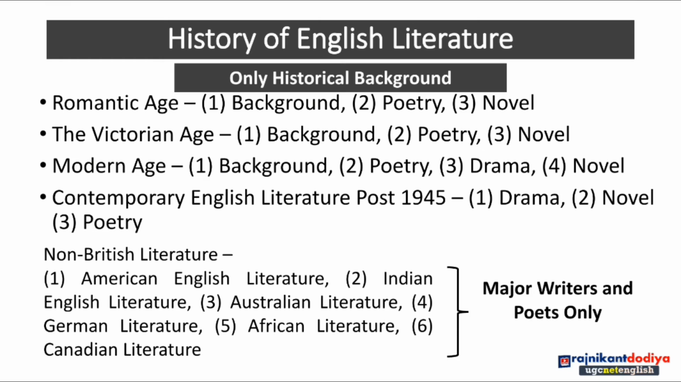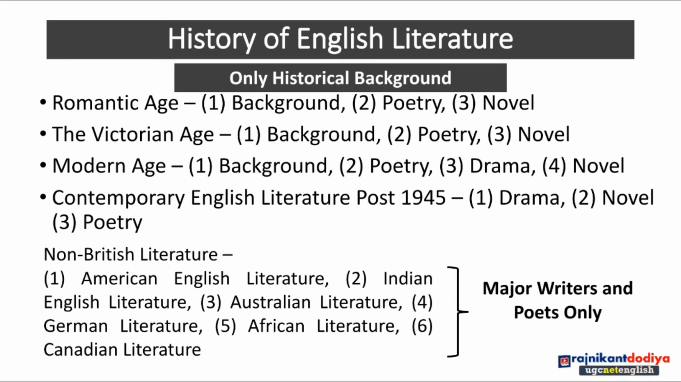The next one is the romantic age background. In the romantic age, poetry is very famous. For example, Wordsworth is there, Coleridge is there. Then the Victorian age, modern age, contemporary English literature, post 1945. So in 20th century literature, we have to read many things, for example, drama, novel and poetry.